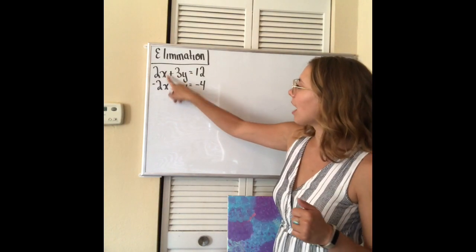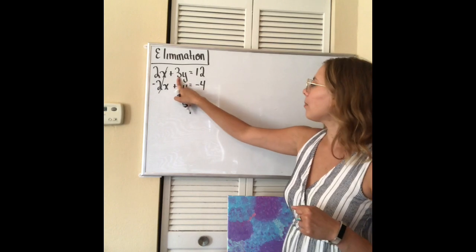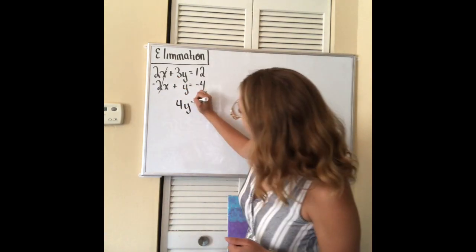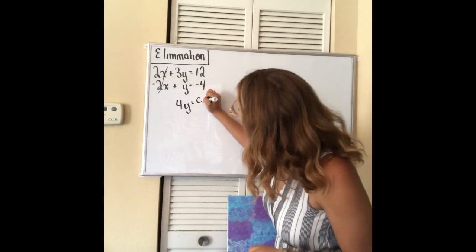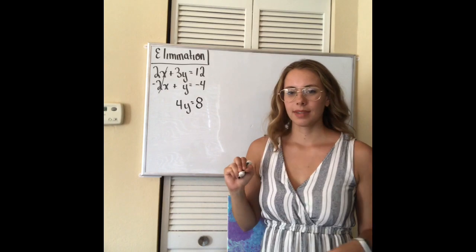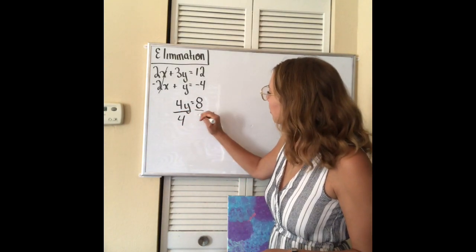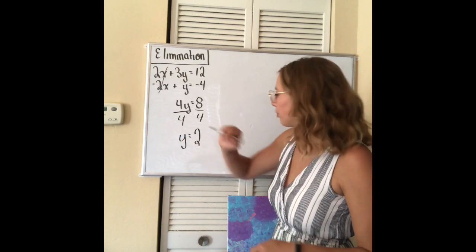So I'll add. 2x minus 2x cancel out. 3y plus y is 4y. Bring down my equal sign. 12 minus 4 is 8. Now if I want to get this y by itself, I'm going to divide by 4. And I end up with y equals 2.